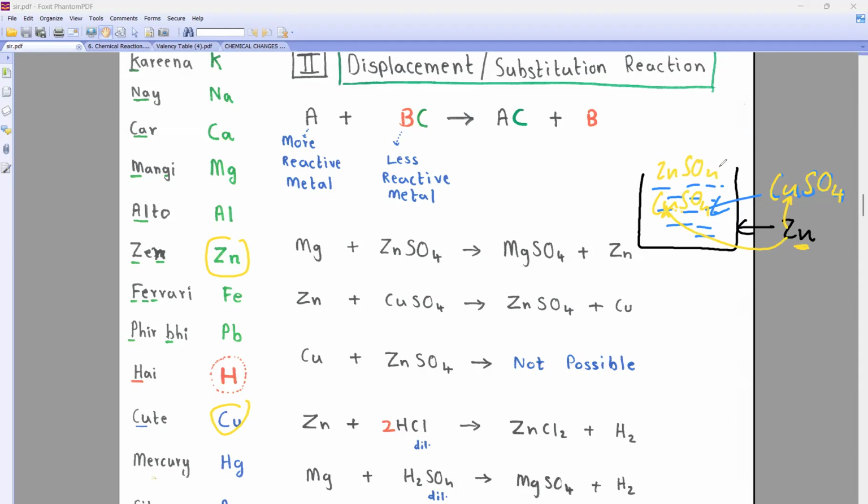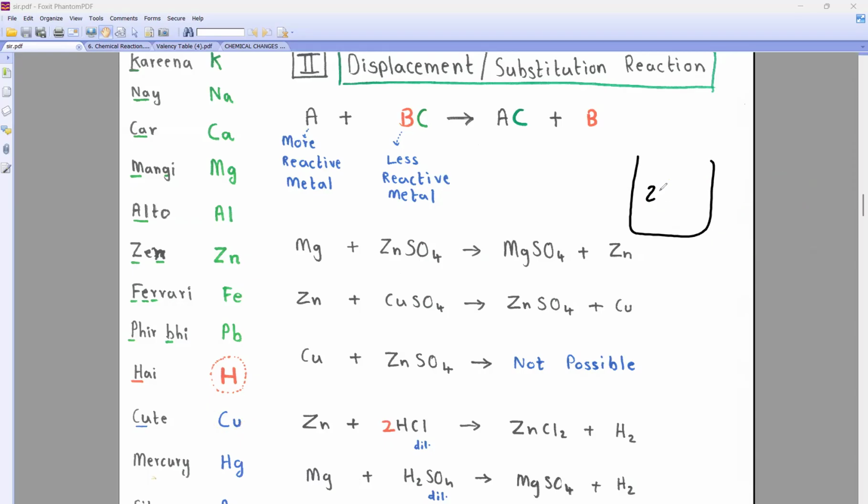So remember, if you want to store any chemical compound in a container, then the container should be a metal which is below in the series, not above in the series. So can I now, you only tell me, can I store zinc sulfate in copper container? Yes sir. Suppose if I take here zinc sulfate, can I store it in copper container? If container is copper, yes, because copper is what? Below. It will not displace zinc. Are you getting it? क्लियर है?